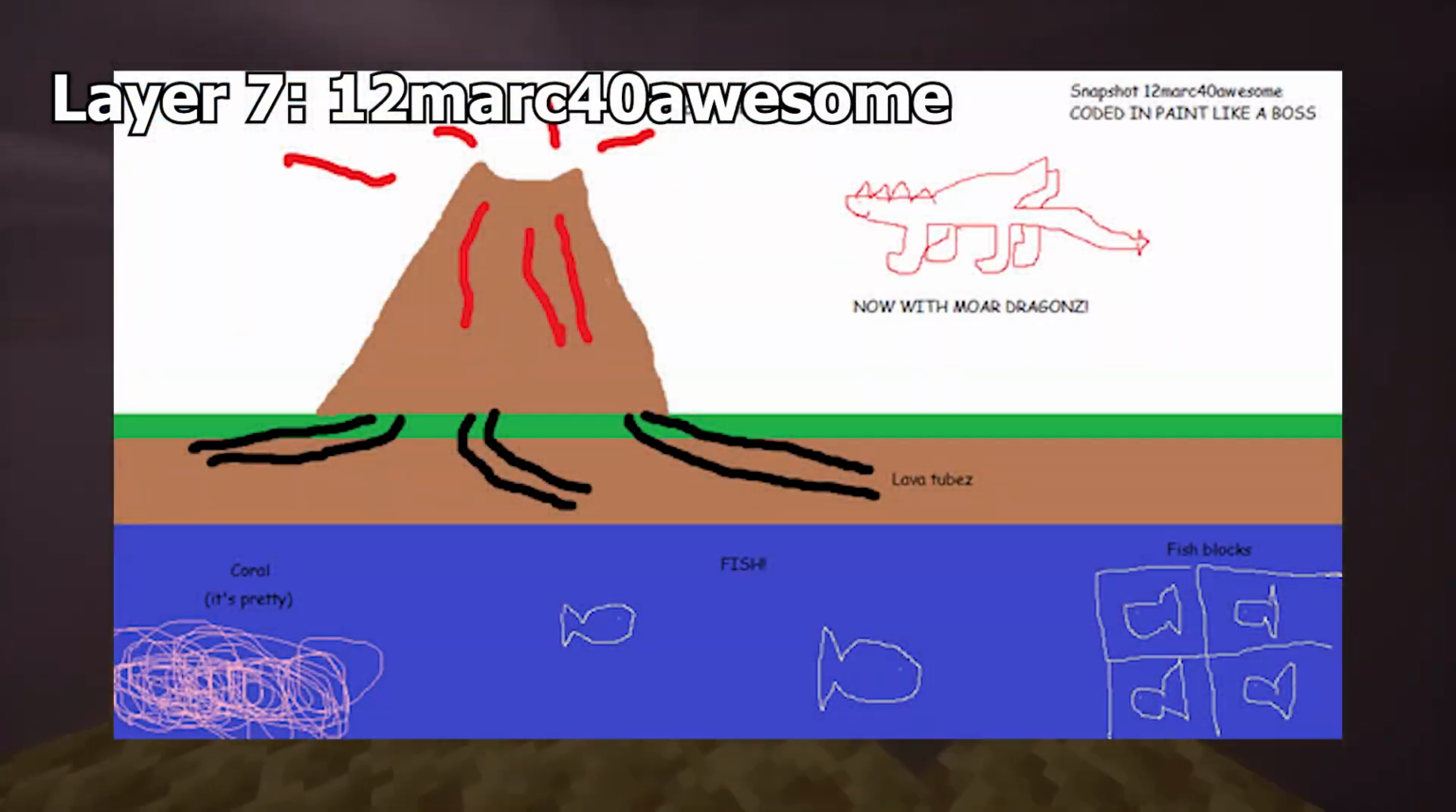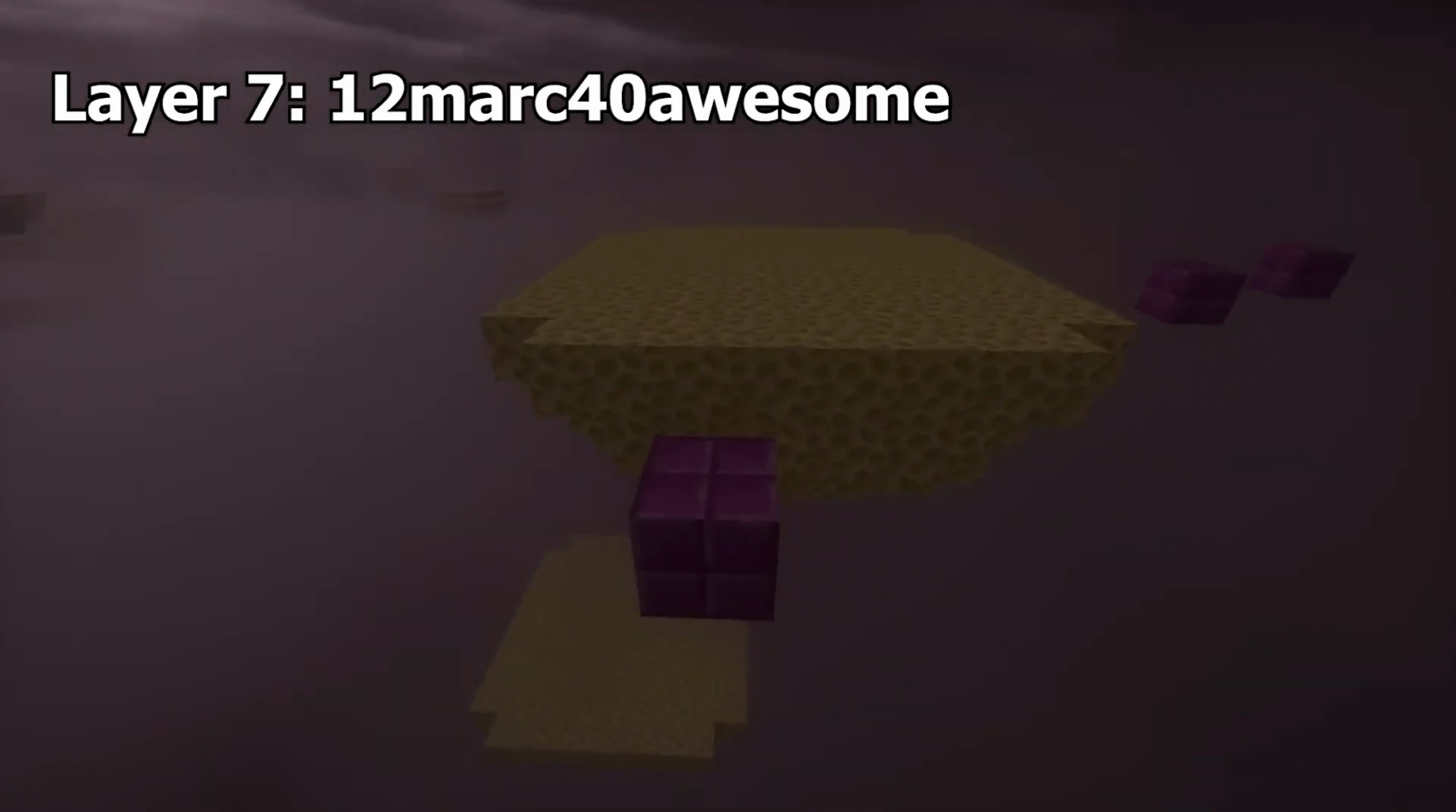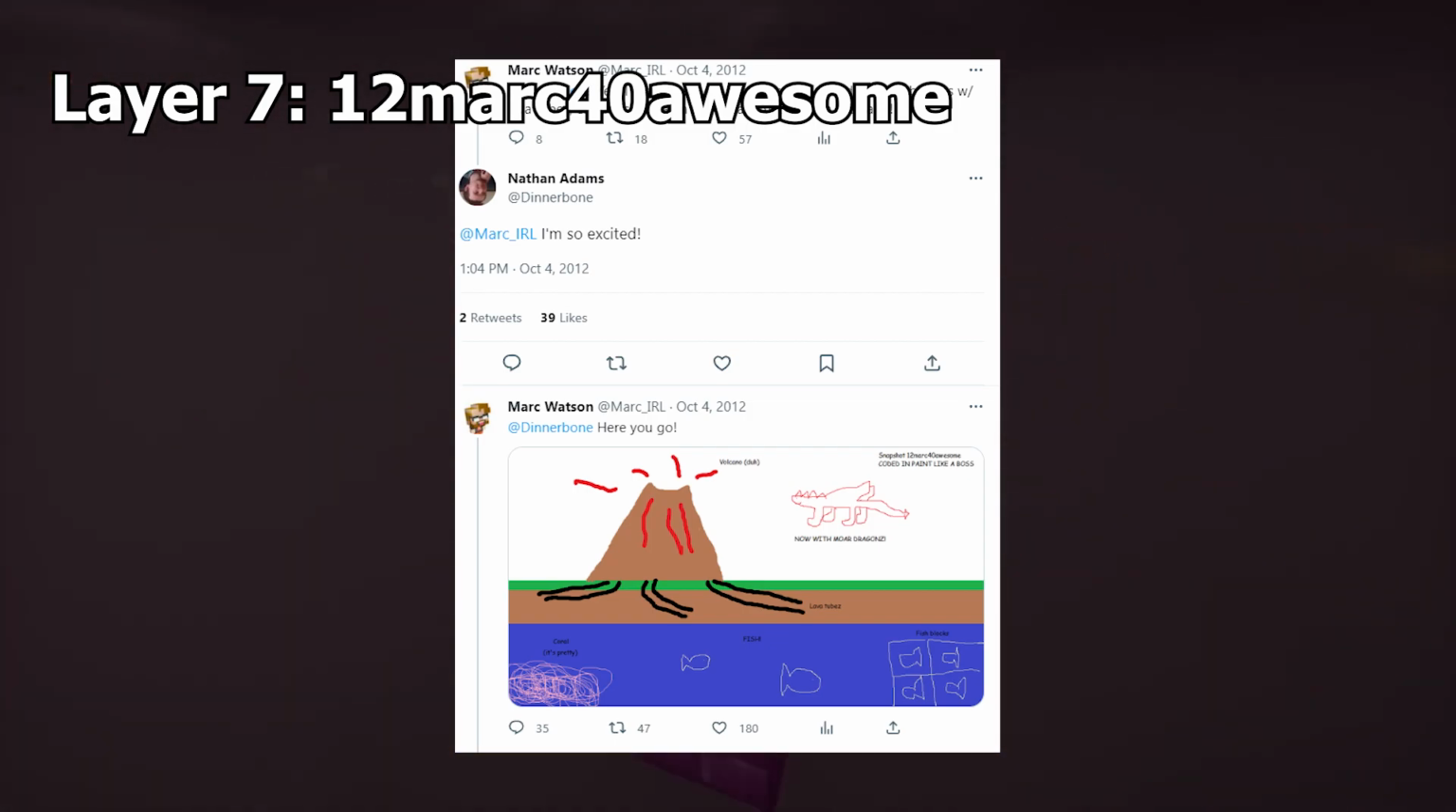12w40awesome. 12w40awesome was a joke image that was sent in response to a new snapshot request, and includes many new features like fish blocks and more dragons.